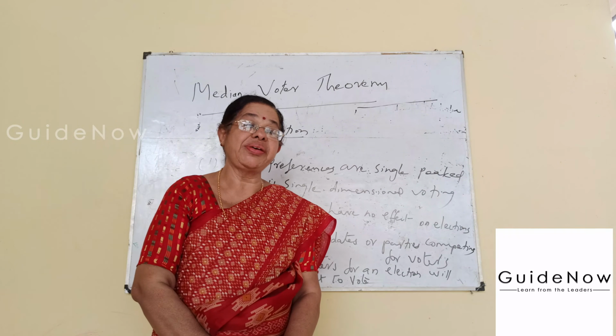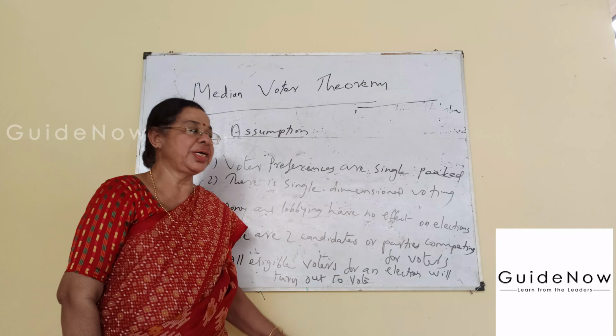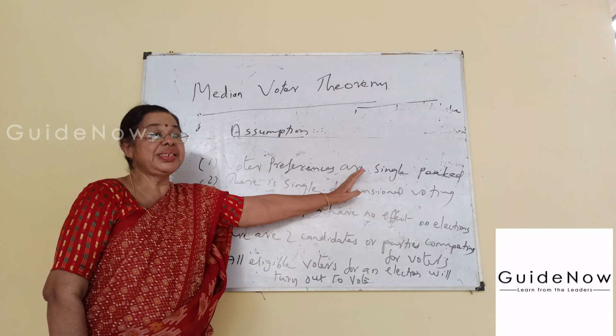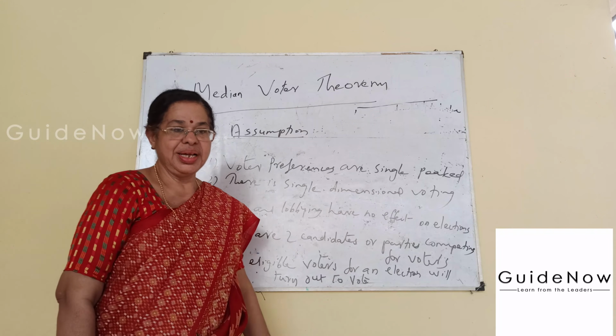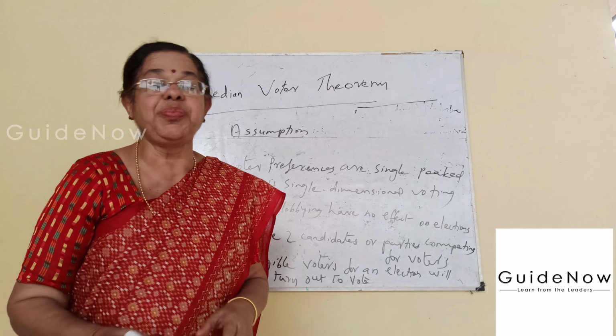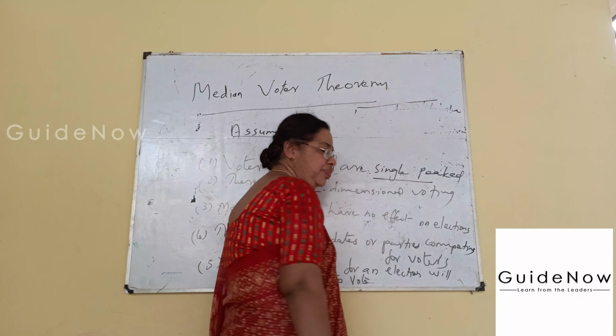Mainly there are 7 important assumptions here. The first important assumption is that voter preferences are single peaked. What is meant by single peaked here?